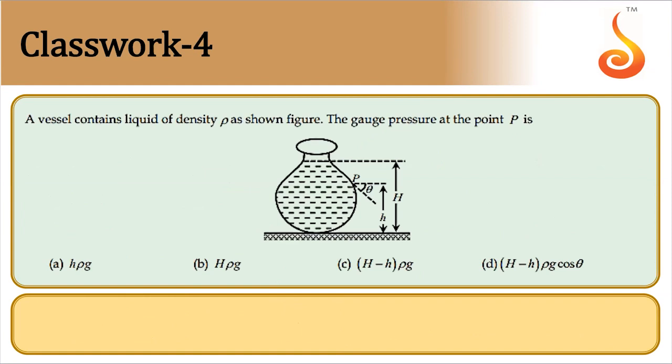A vessel contains liquid of density rho as shown in figure. Gauge pressure at the point P is. Gauge pressure means only rho g h you have to take, not the atmospheric pressure.